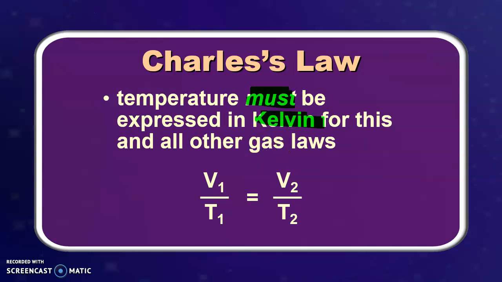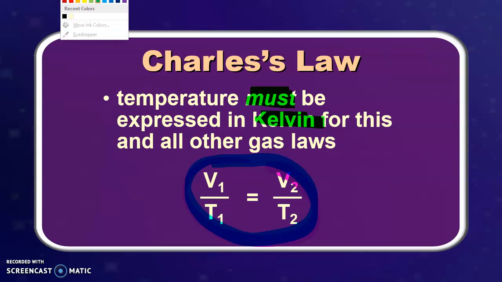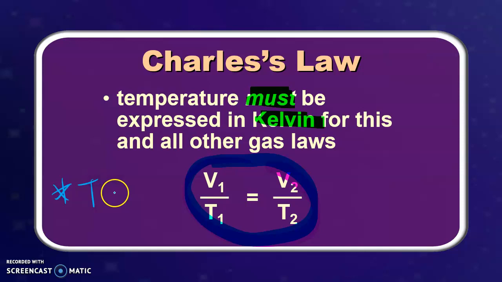This is what Charles' law is. It's a pretty simple and pretty basic proportion that says the first volume divided by the first temperature is equal to the second volume divided by the second temperature. So this is Charles' law, but a really huge asterisk for us: we just have to make sure that we understand that the temperature must be in Kelvin.